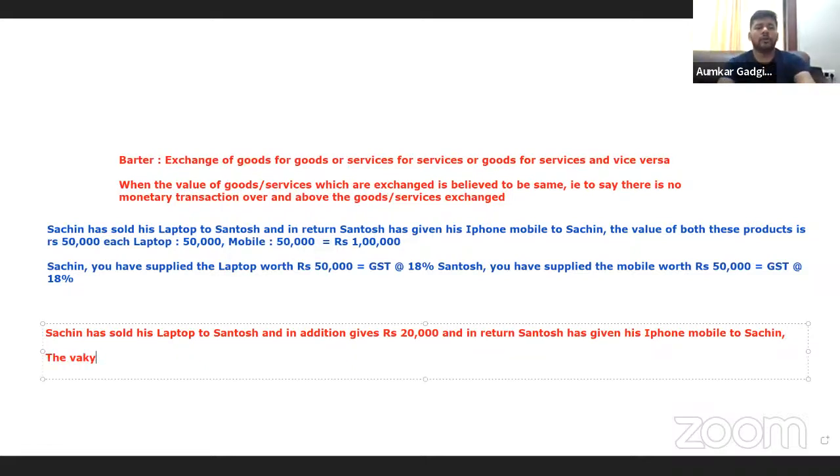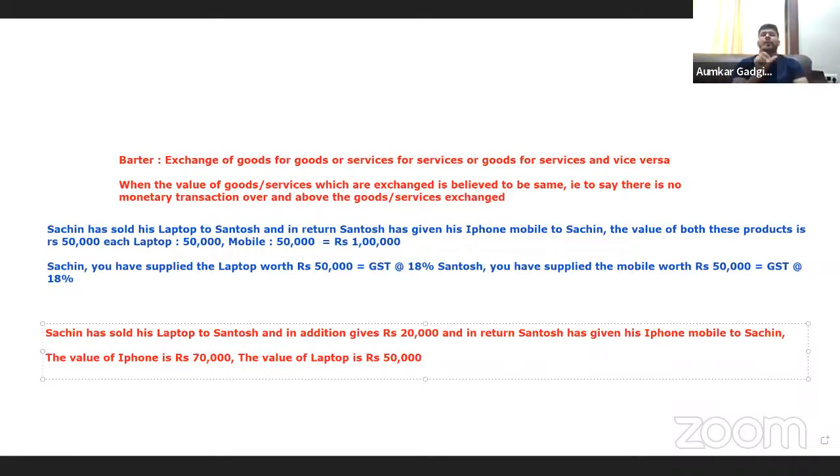The value of the iPhone is rupees 70,000. The value of the laptop is rupees 50,000.